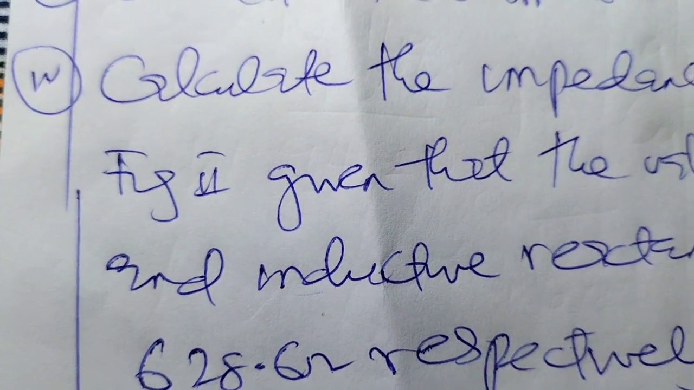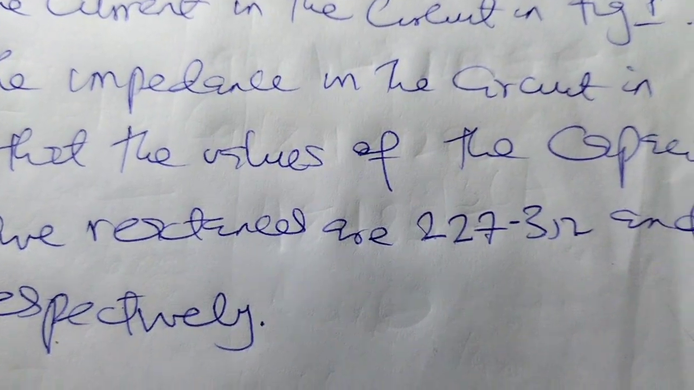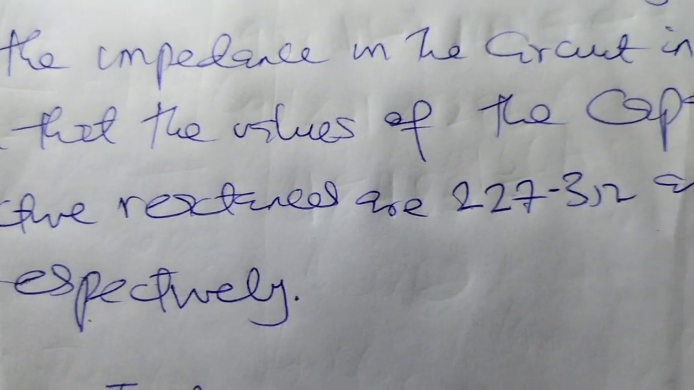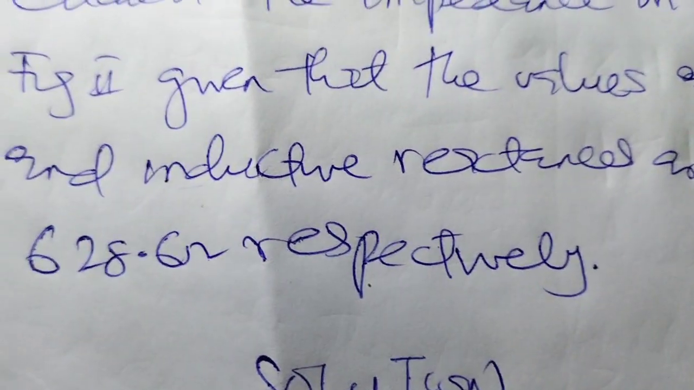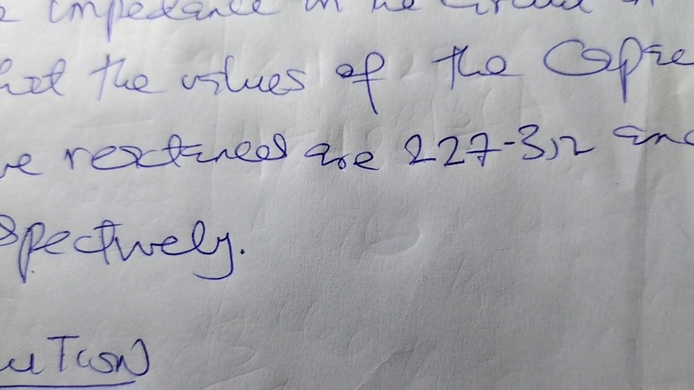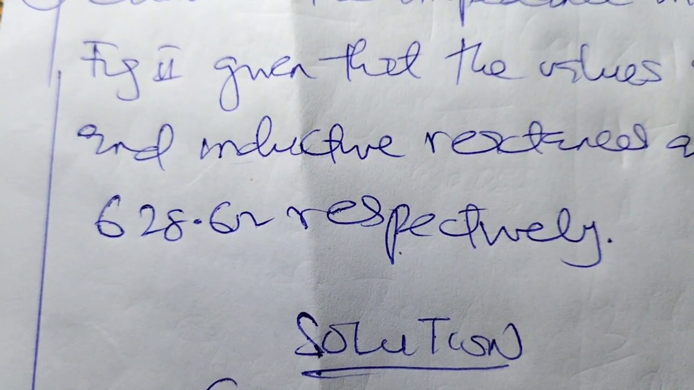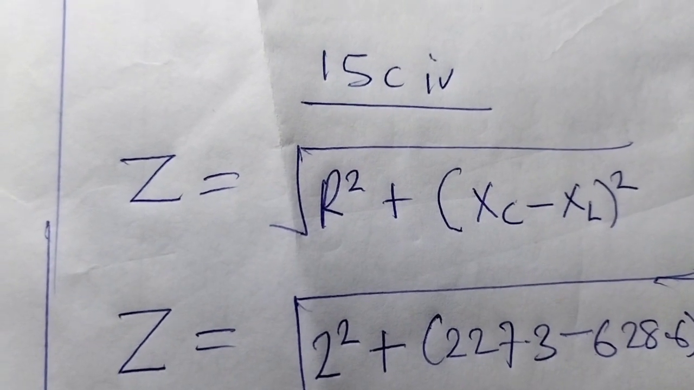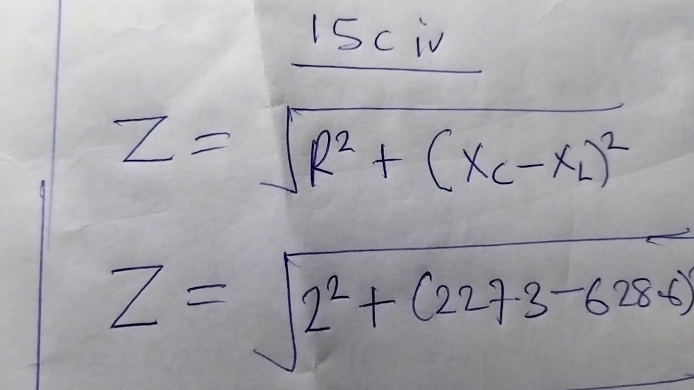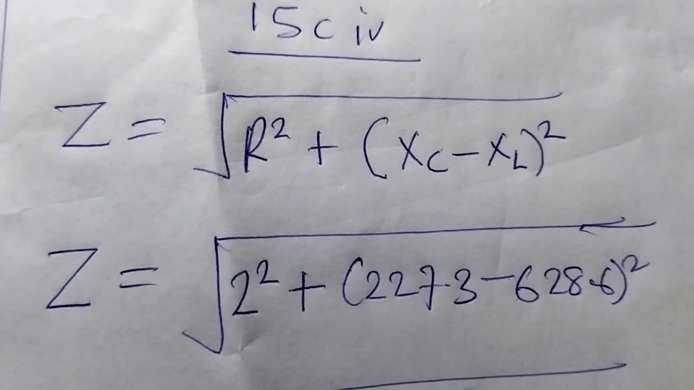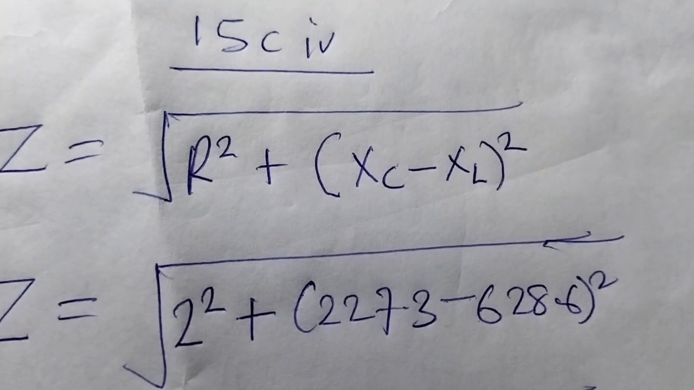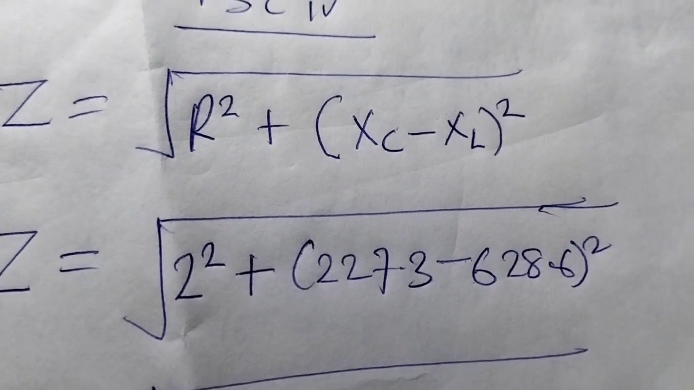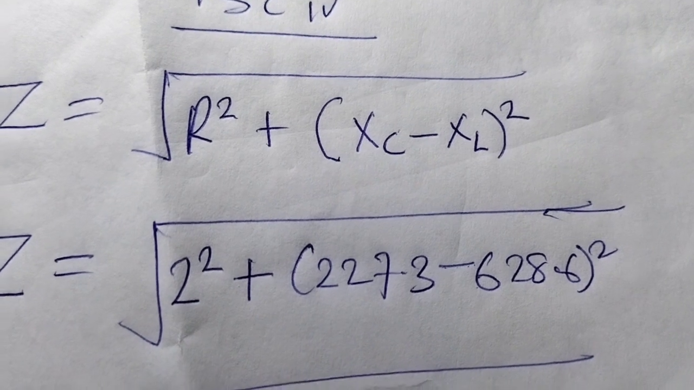Then 15 IV, we have to calculate the impedance in the circuit in Fig 2, given that the values of the capacitive and inductive reactances are 227.3 ohms and 628.6 ohms respectively. So for 15 IV, the impedance is represented using Z. The formula is the square root of R squared plus bracket opens XC minus XL all squared, where XC represents the capacitive reactance and XL represents the inductive reactance.